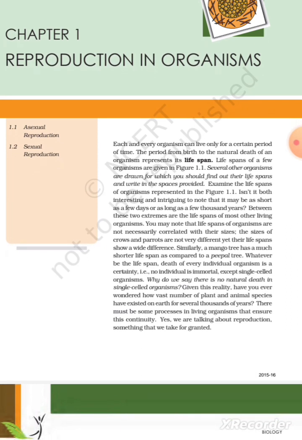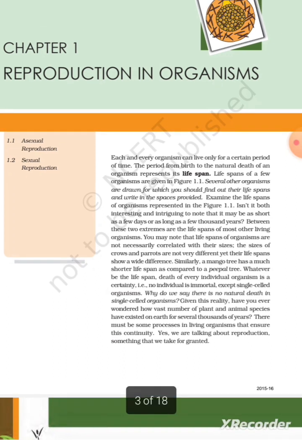You may note that lifespan of organisms are not necessarily correlated with their sizes. The sizes of crows and parrots are not very different, yet their lifespan show a wide difference. Similarly, a mango tree has a much shorter lifespan as compared to a peepal tree. Whatever be the lifespan, death of every individual organism is a certainty. No individual is immortal except single-celled organisms. Why do we say there is no natural death in single-celled organisms?